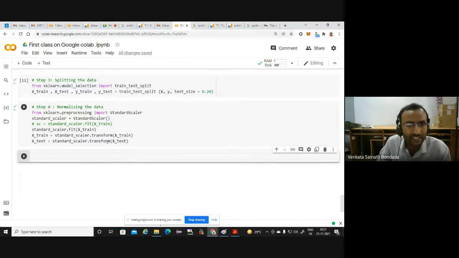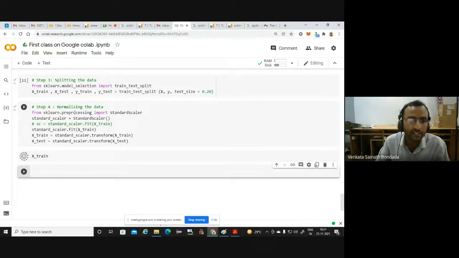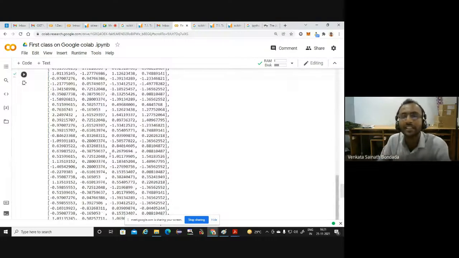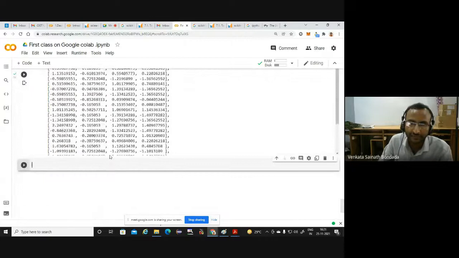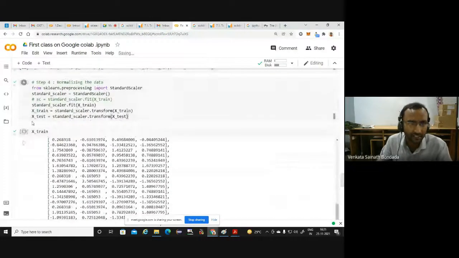So let us use this, and after running these things, just look at the values, xtrain as well as xtest. Look at the values. You will be getting some negative values. They have been changed completely. Can you see that? Right, sir. You can see them on my screen, or you can see it on your own screen if you are running it. Xtrain and xtest.